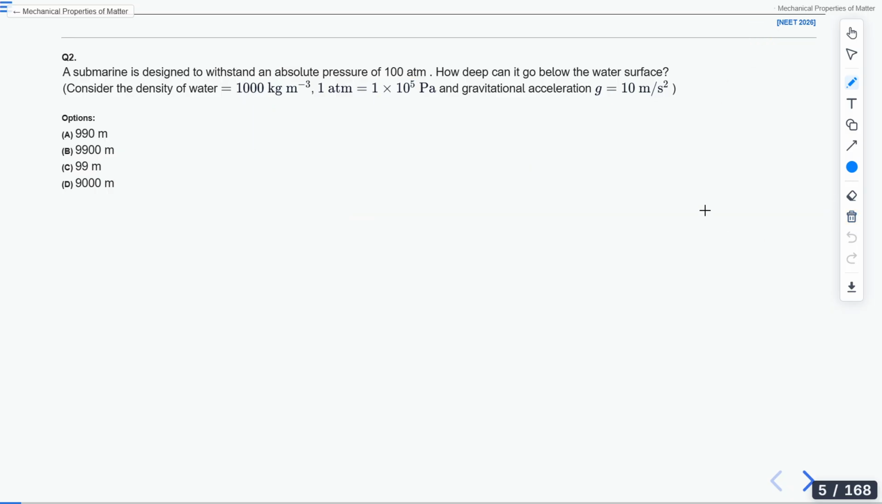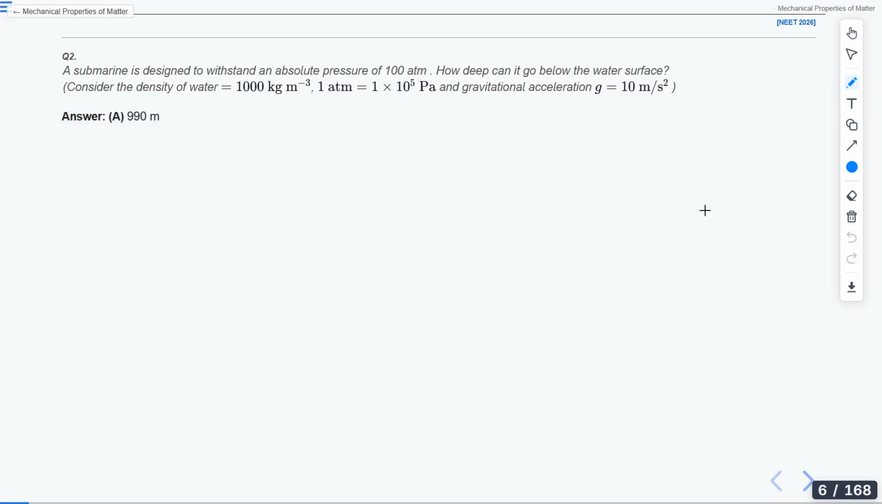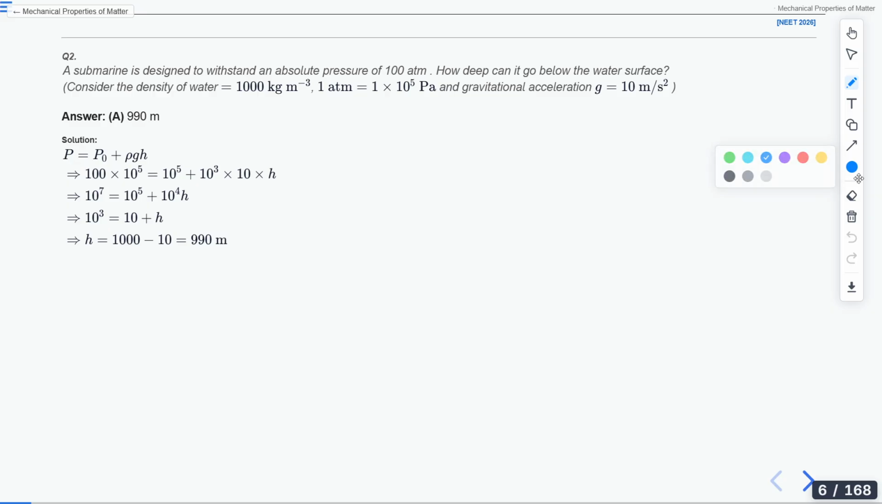Can we look at the solution of this question? Okay, now let's look at the solution. The answer is 990 meters. Just one formula and we are done. I told you that this one formula is going to be crucial. We know that pressure can be written as P0 plus rho g h, where P0 is the atmospheric pressure, g is the acceleration due to gravity, h is the depth, and rho is the density of the fluid. What was given in the question? A submarine is designed to withstand an absolute pressure. So this was our P, but it was in atmospheres, so we can convert it to Pascal by multiplying by 10 to the power 5.